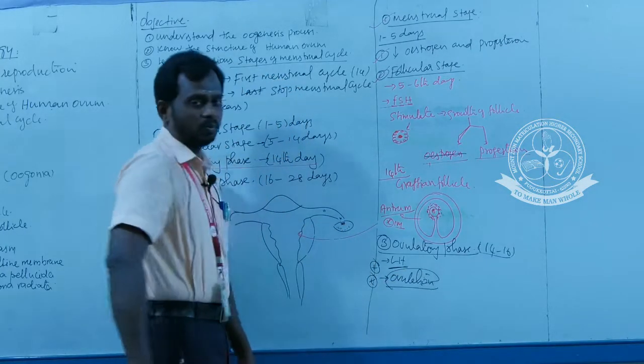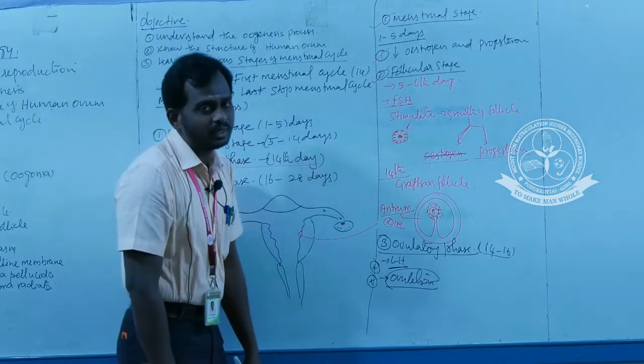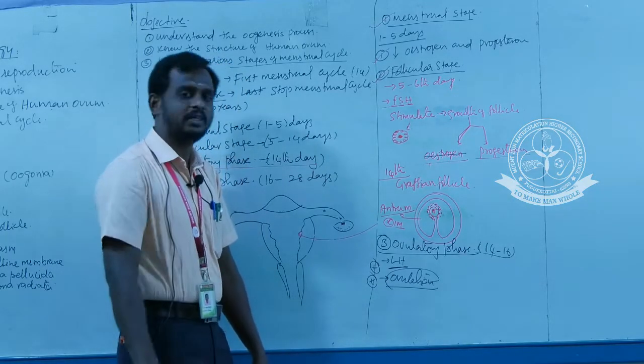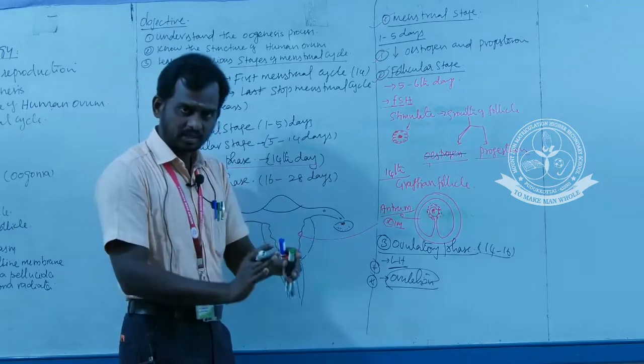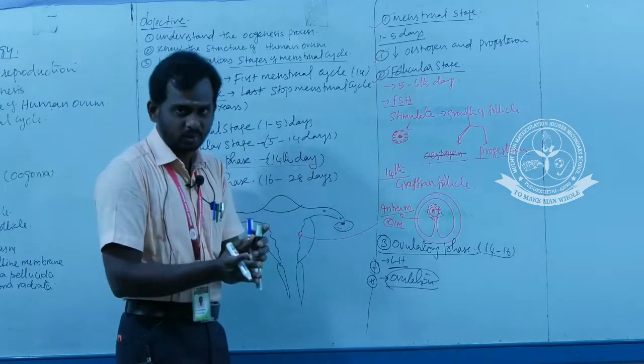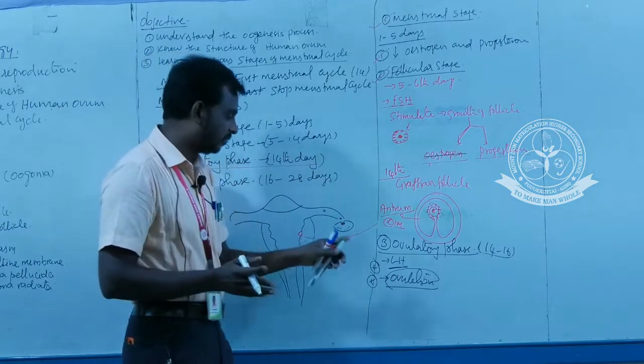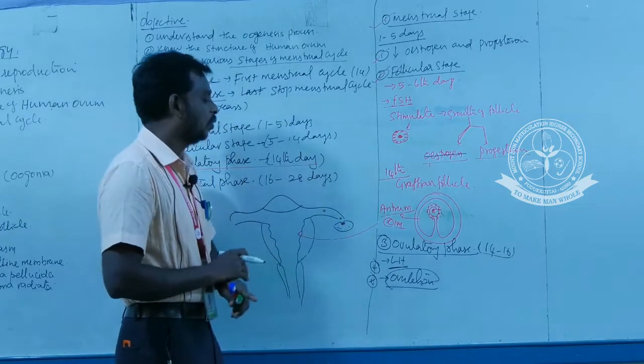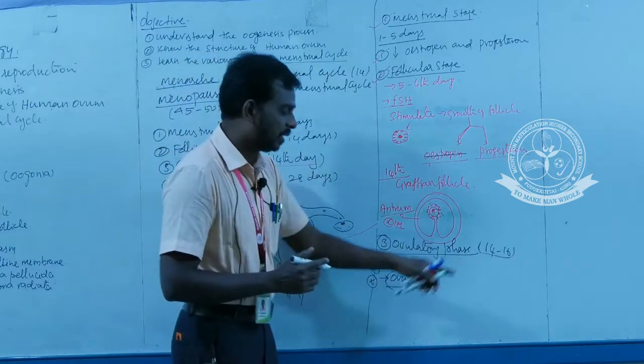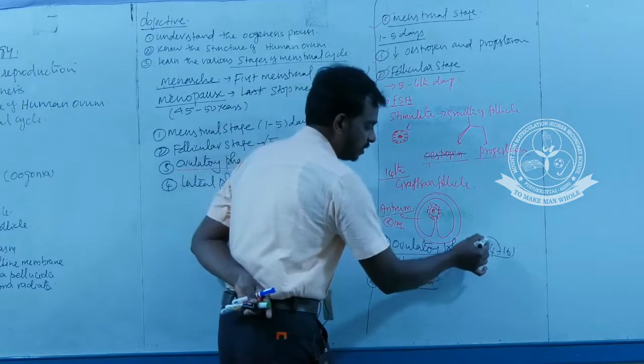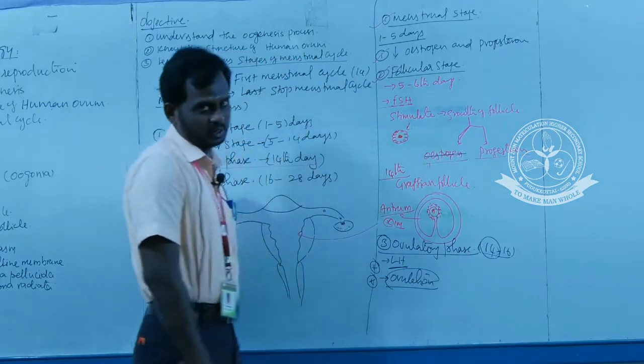This is a March 2020 question. Or what is the ovulatory process? Nothing but it is the process of release of secondary oocyte, or release of an egg from the ovary, is called ovulation. This ovulation happens on which day of the menstrual cycle? The 14th day of the menstrual cycle.